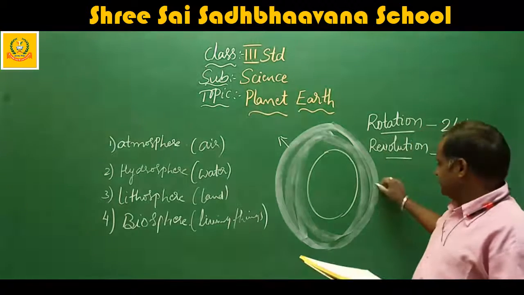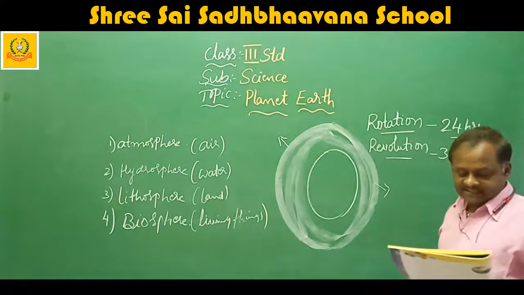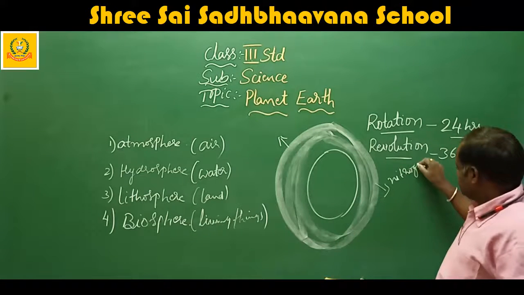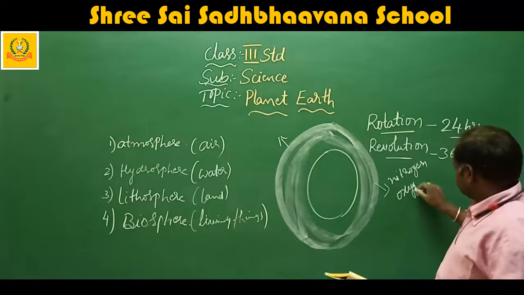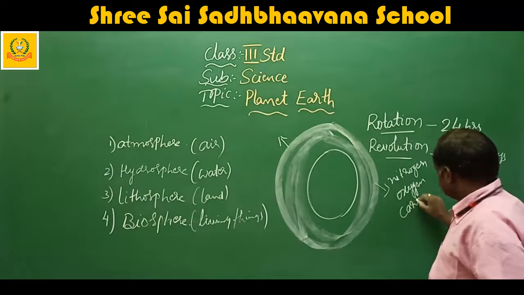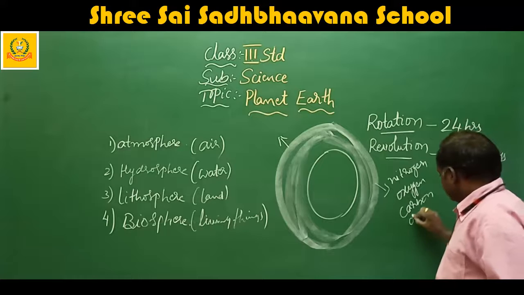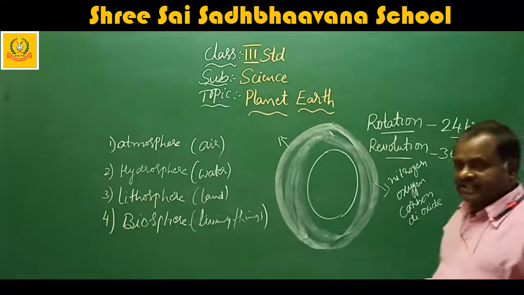Which are the gases? It is made up of nitrogen, oxygen and carbon dioxide. These are the gases.